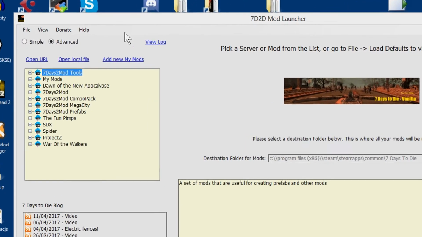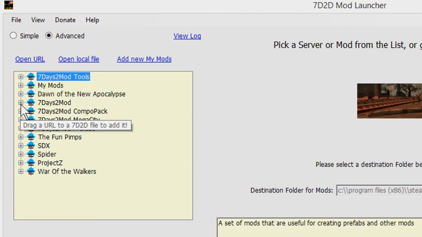Now, in order to install mods, it's actually really easy. All you need to do is find all the mods by clicking on the little plus icons on the left hand side here. You can see that on the very left in this first yellow box, I can just click on any of these plus signs.